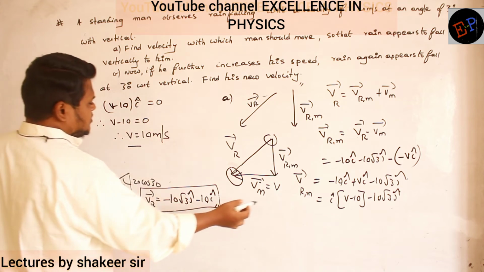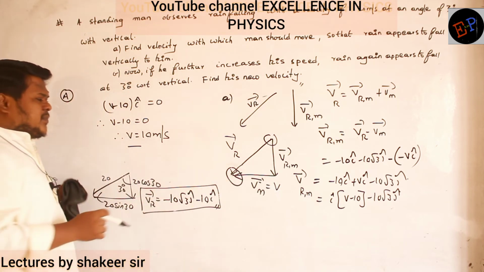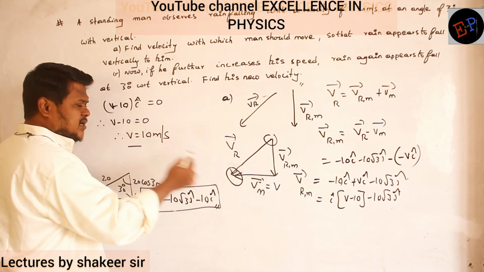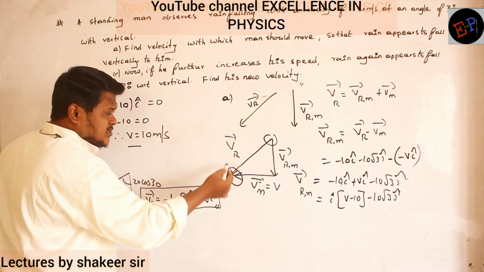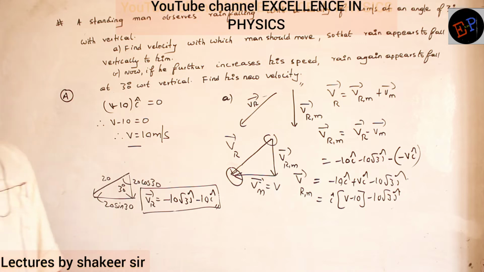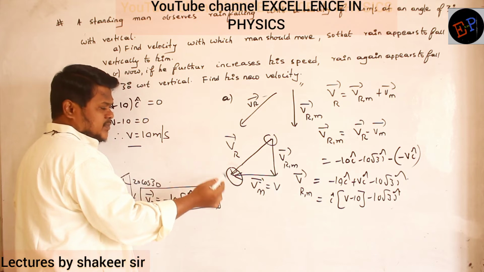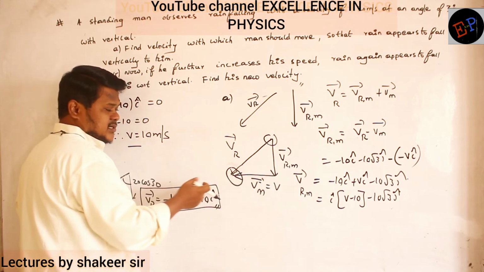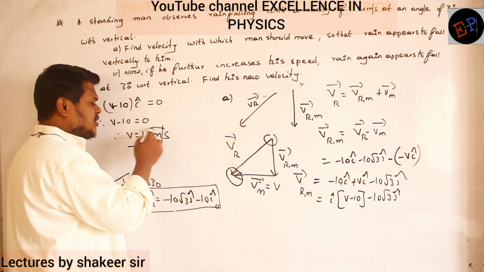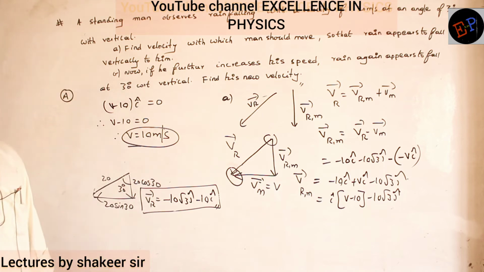And what is this v? V is nothing but velocity of the man. So therefore man is moving with how much speed? Man is moving with a speed of 10 meters per second in west direction. Then this rain appears to fall in this direction for this man. That is the condition. When he is in rest position, then rain is actually falling in this direction. But when he starts movement, in this direction, then to this person rain appears to fall vertically. It is possible only when his velocity is 10 meters per second. That is our answer for the first question.